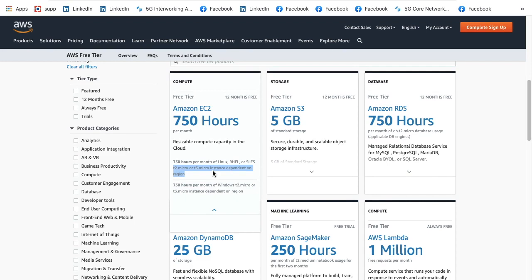So you have to be very sure which instance you are choosing. We will also see how to limit our usage to the trial version only or the free tier only. So we'll see how we can avoid spending any money on AWS account.